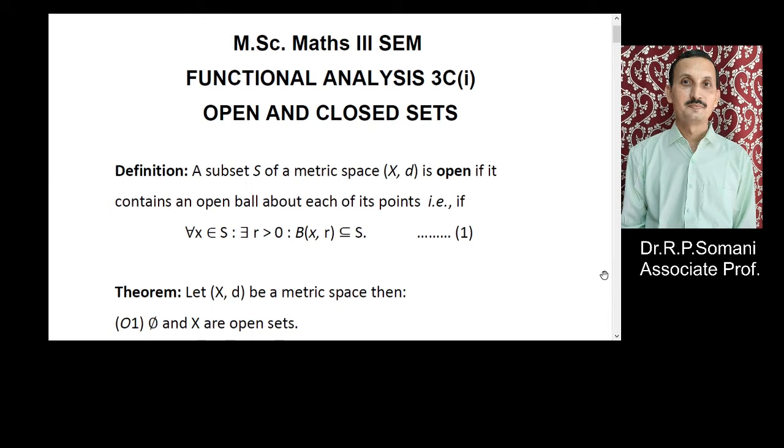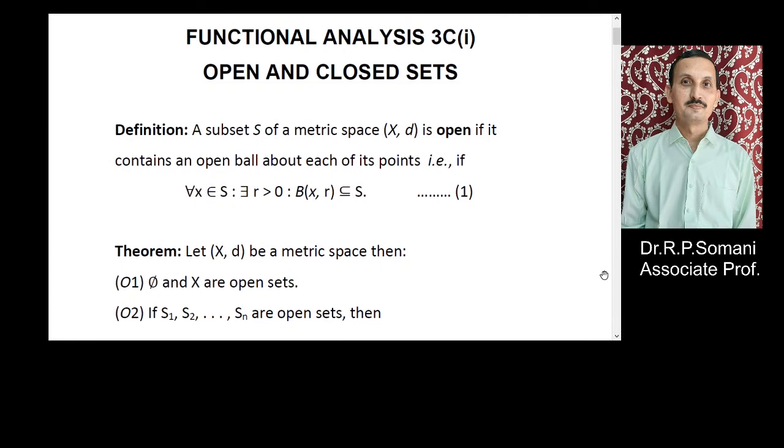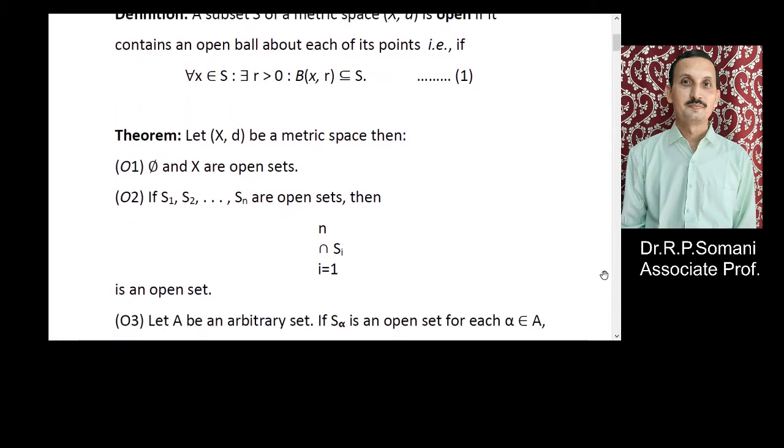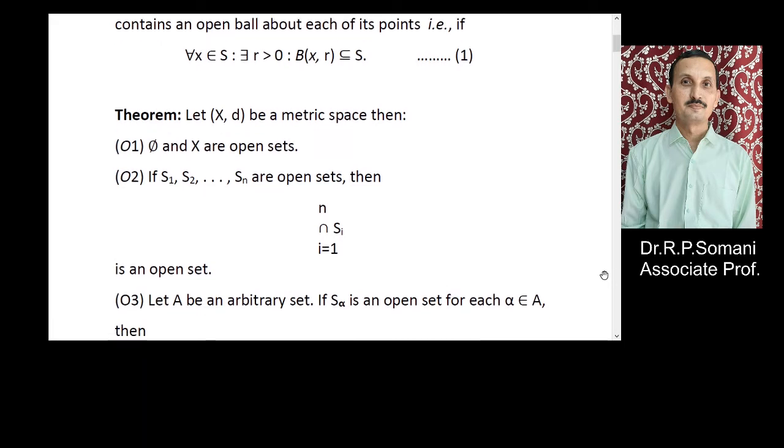So depending on these open sets, there are some properties, as in this theorem. Three properties. Here we are considering (X, d) to be a metric space. The first property is that phi and X are open sets. Phi denotes the empty set.